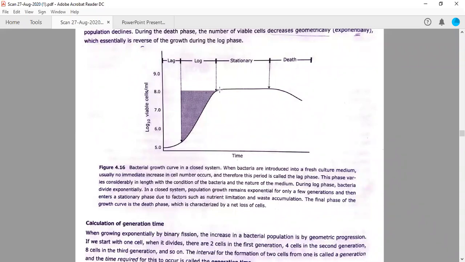It will move into the stationary phase. So suppose somewhere here, you can see that the generation time is 4 hours in case of A, and 8 or 9 hours in case of B. But when it reaches here, the generation time will increase because it will take more time to divide. Therefore the generation time will increase if it moves out of log phase and enters the stationary phase, because time is plotted over the x-axis. Are you able to get the point, the logic?